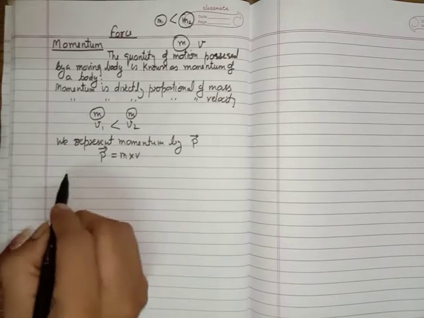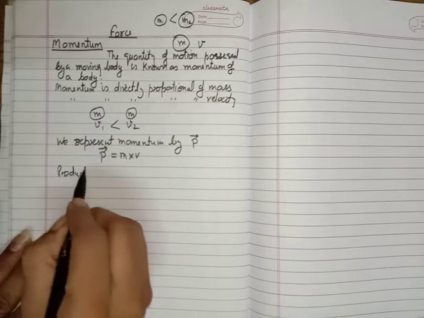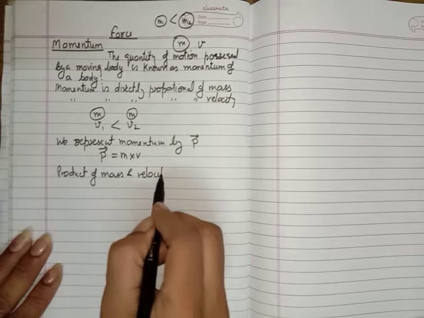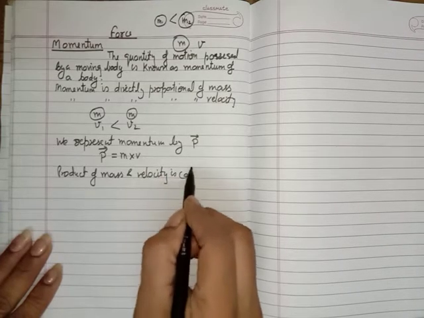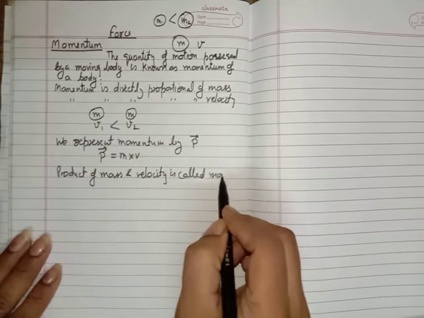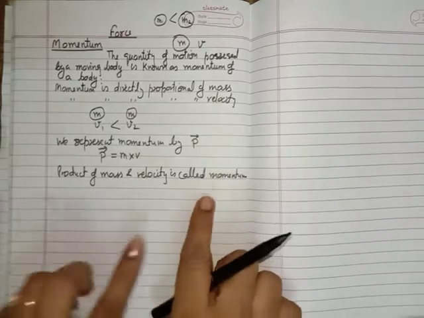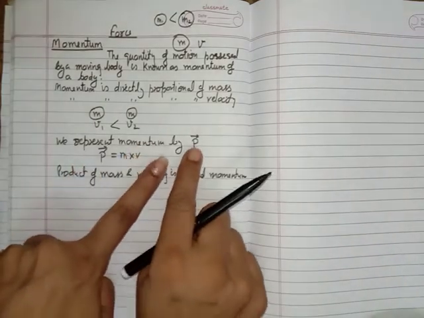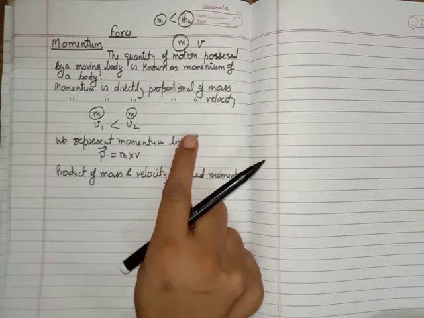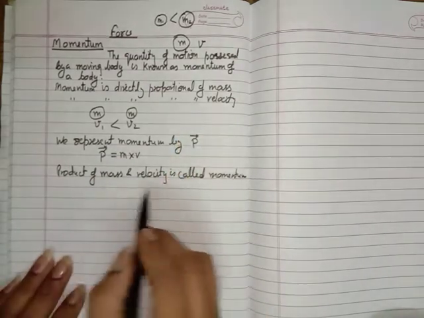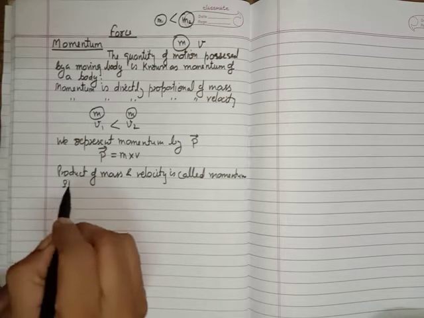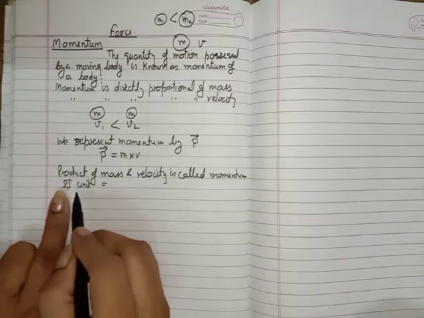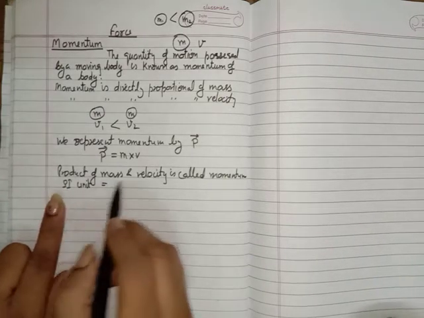You can also write here, the product of mass and velocity is called momentum. Okay, so this is all about momentum. I have already explained that it is a vector quantity, so I am representing it using the arrow symbol over it. What should be the SI unit of momentum? What is the meaning of this SI? SI means standard unit.